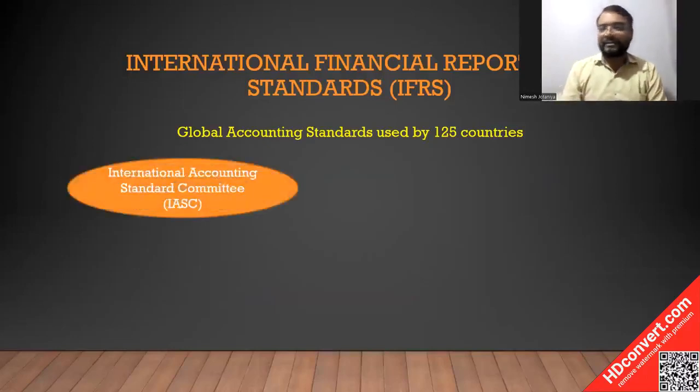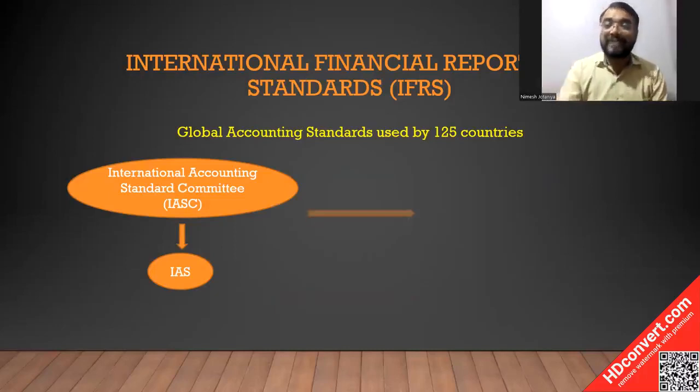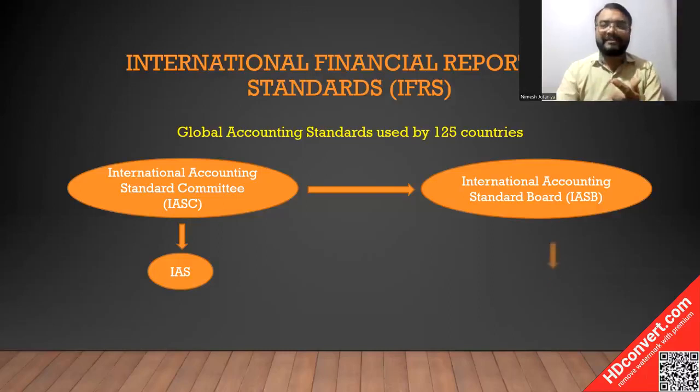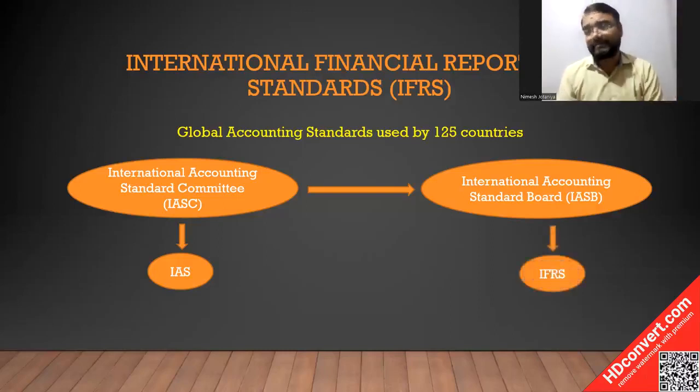Earlier, they had one committee called the International Accounting Standards Committee, which was issuing the International Accounting Standards. But this committee used to be in a nightmare. So they converted that committee into a board, which is now called the International Accounting Standards Board. This board prepares new accounting standards, which are called IFRS, International Financial Reporting Standards.